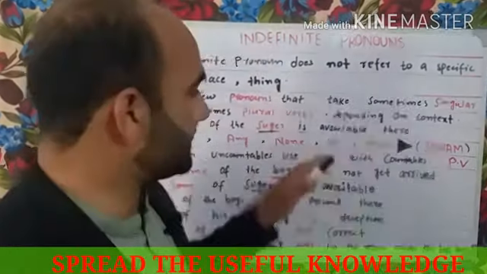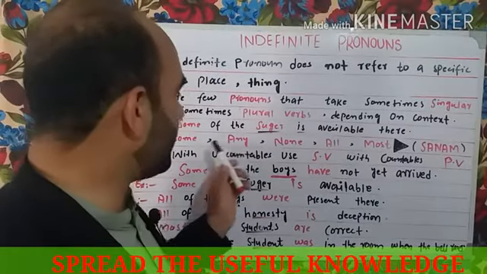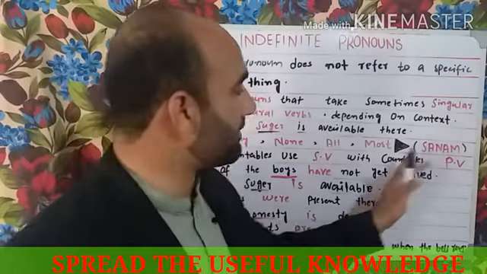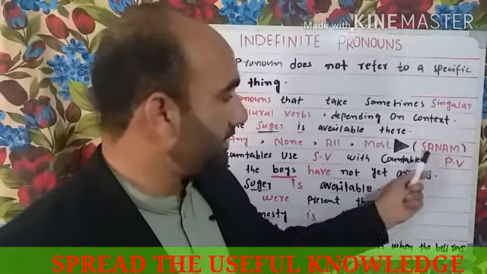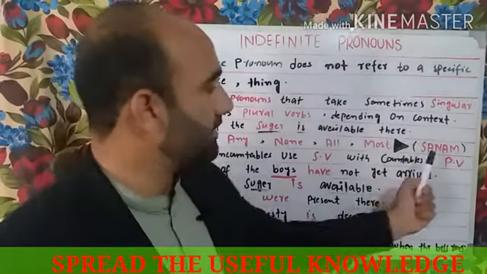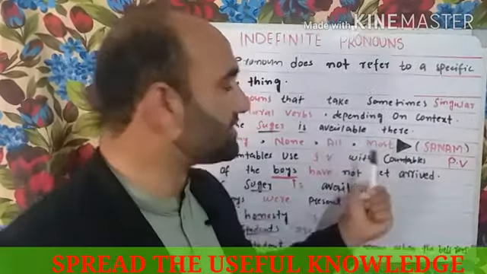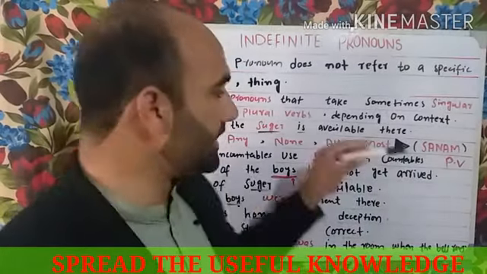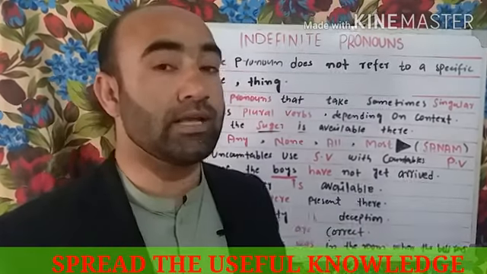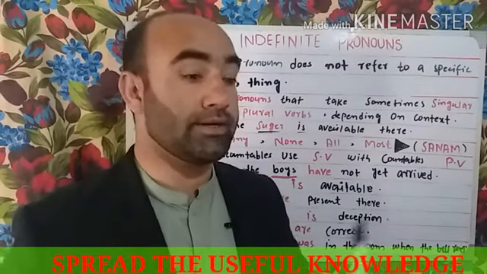Now look here. These are the indefinite pronouns: some, any, none, all, most. What is the acronym of this? SANAM. S stands for some, A stands for any, N stands for none, A stands for all, and M stands for most. These are the indefinite pronouns which take singular as well as plural verbs. It depends on the context.